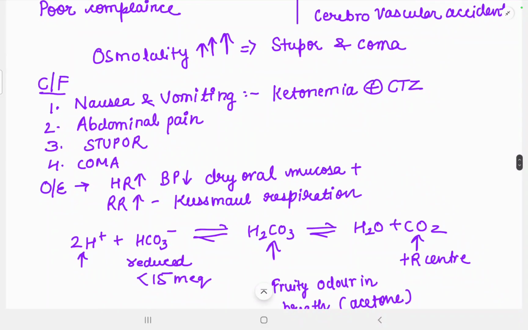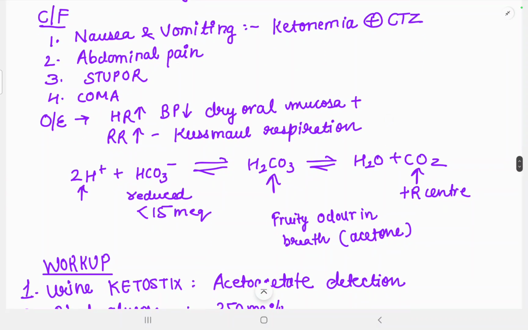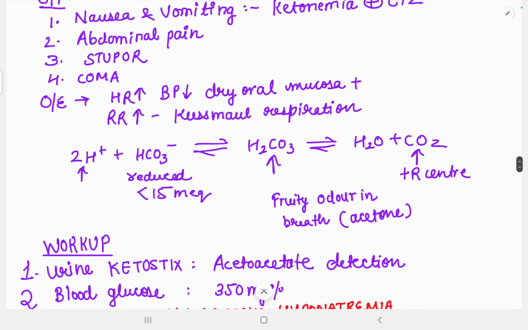And the clinical features are nausea and vomiting, as ketonemia can stimulate the chemoreceptor trigger zone. Abdominal pain can be there, stupor, coma. On examination, you can find the heart rate of the person will be increased, BP will be decreased, and the oral mucosa will be dry. Respiratory rate will be increased, and this type of respiration is called Kussmaul's respiration, which you must already know from your physiology section.